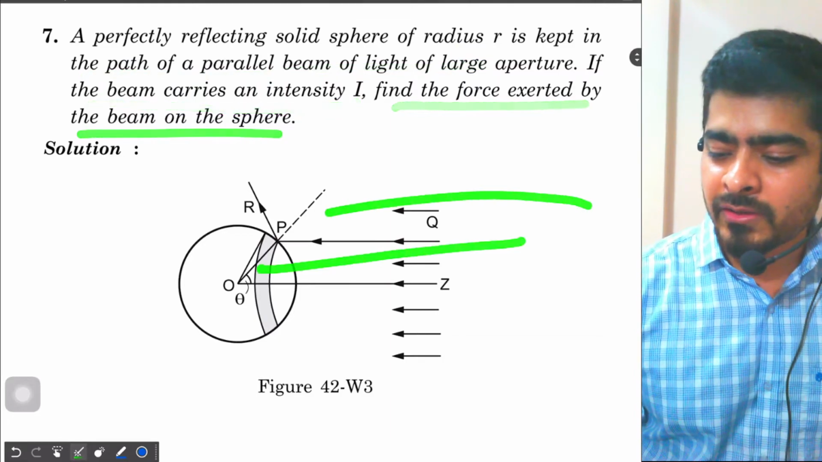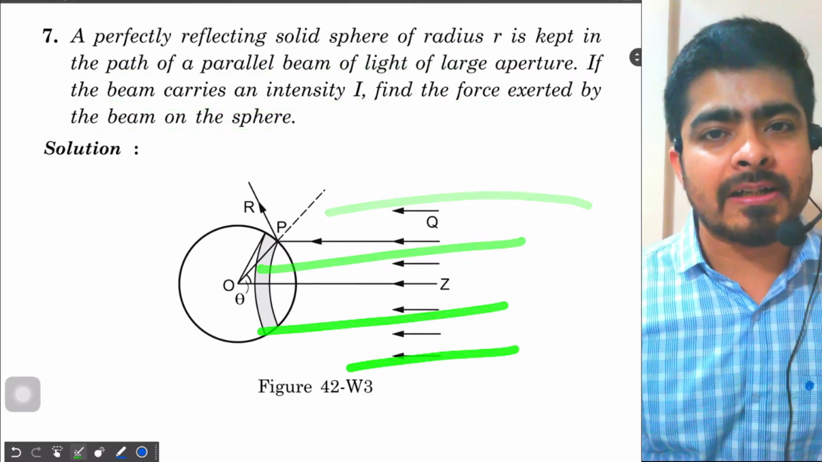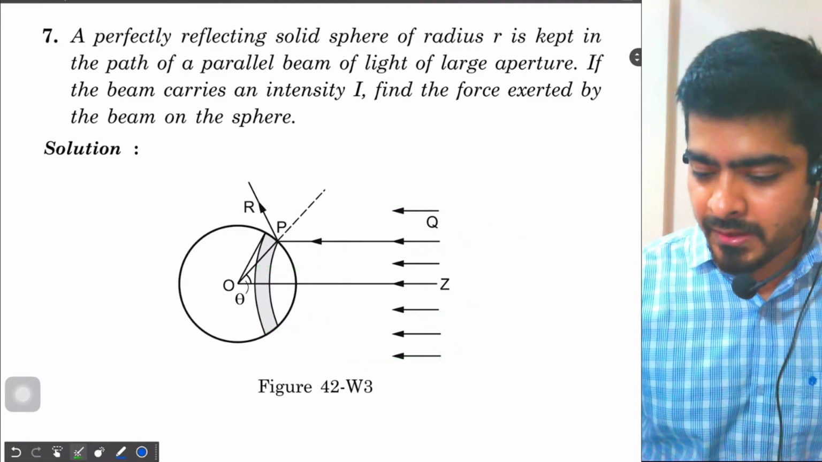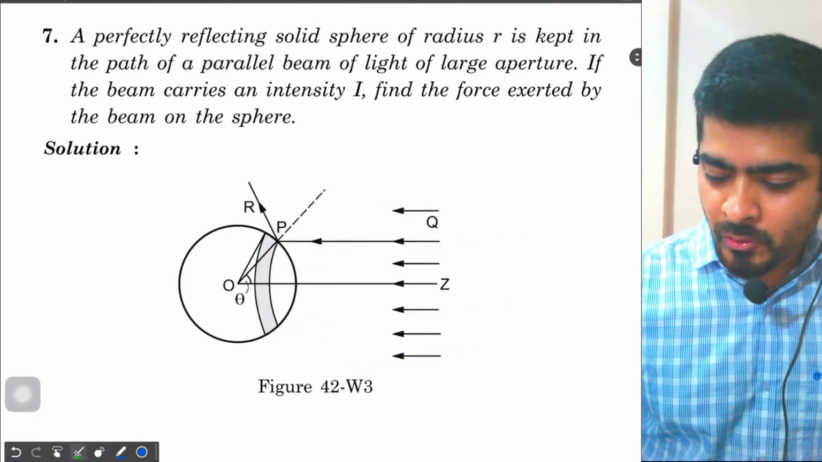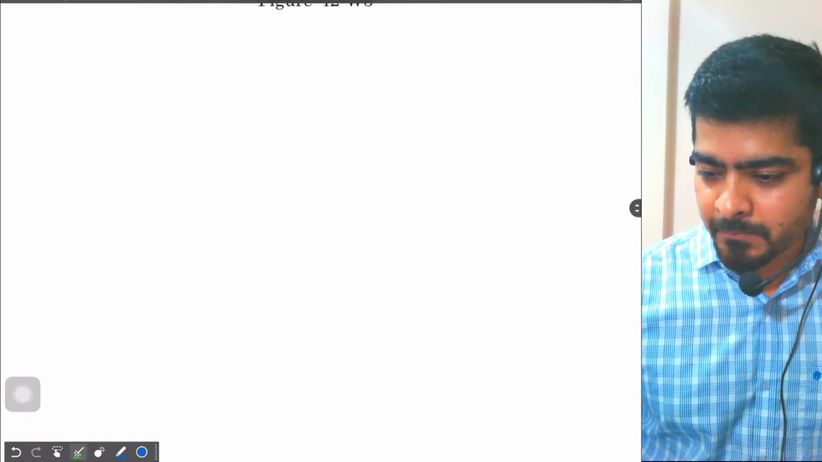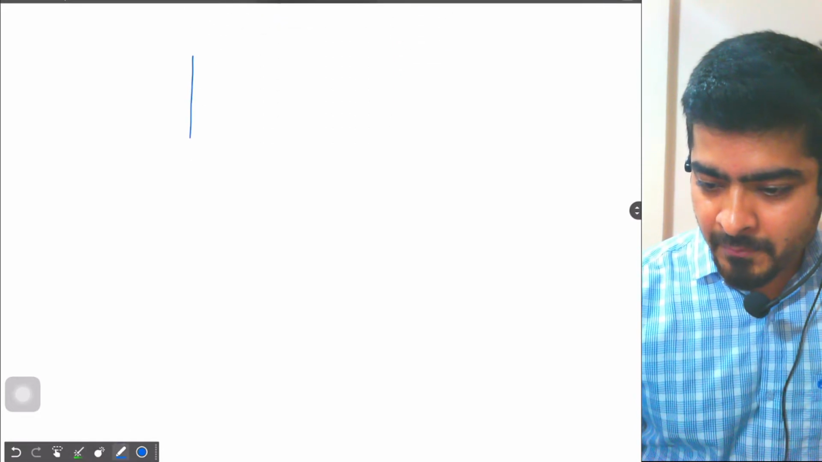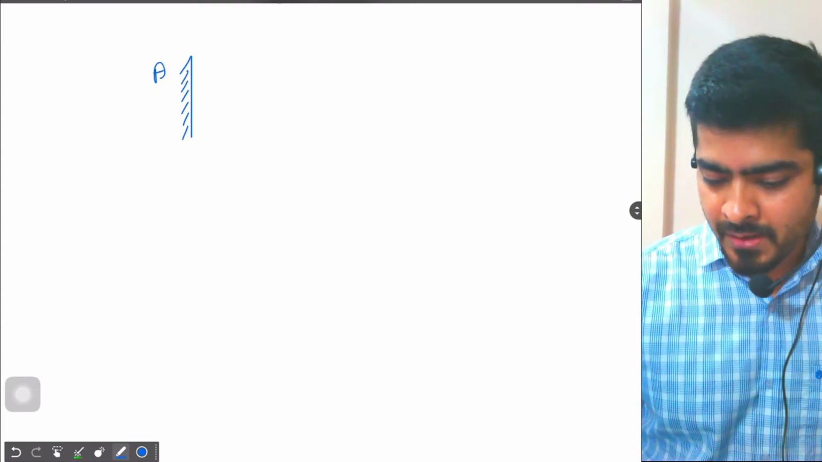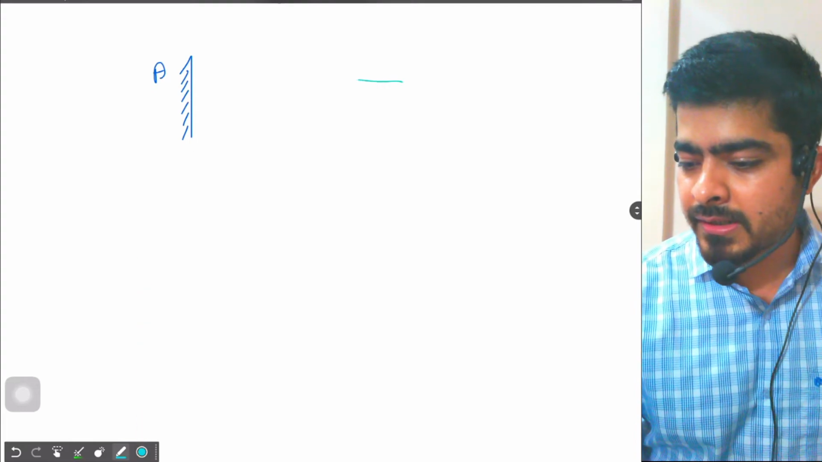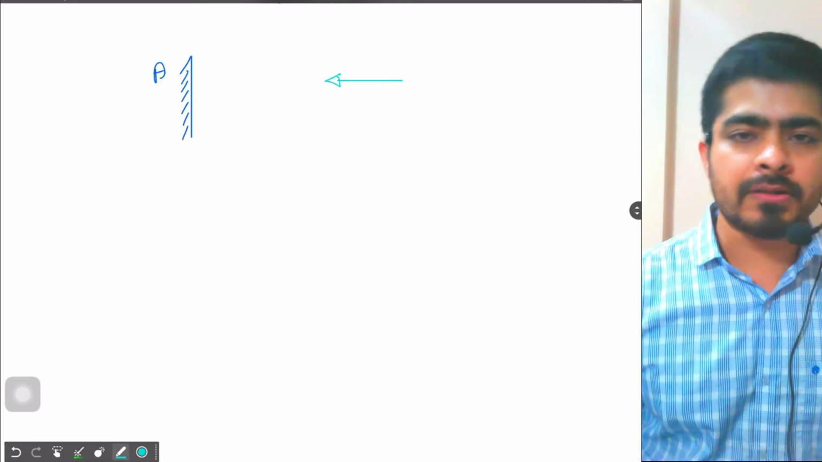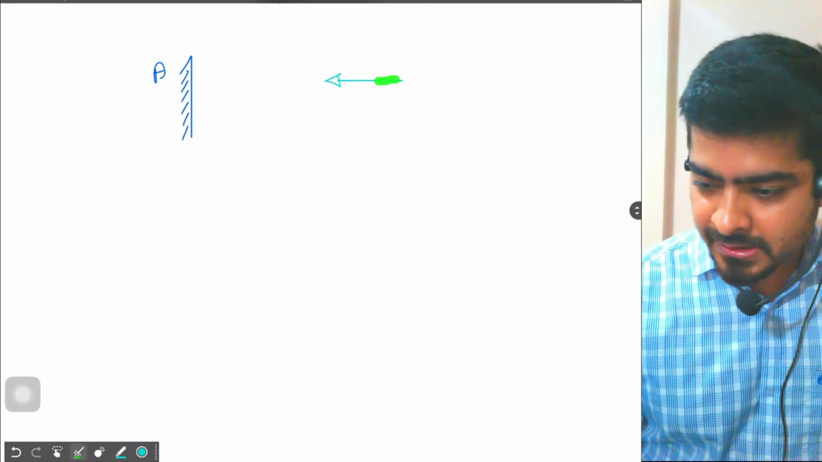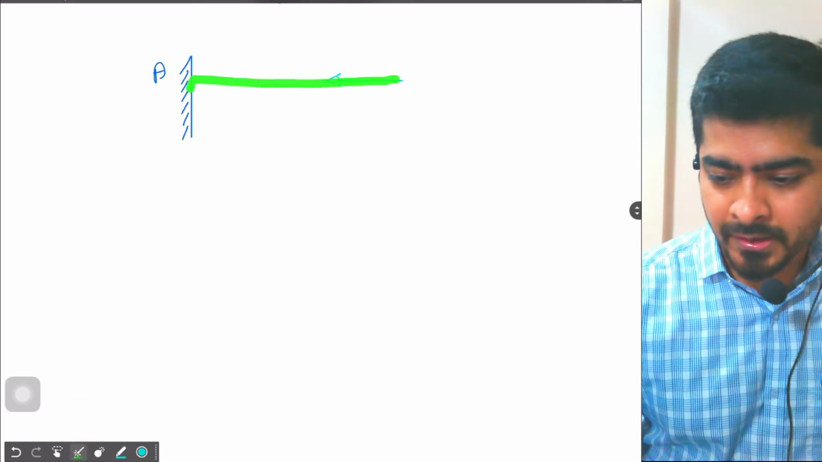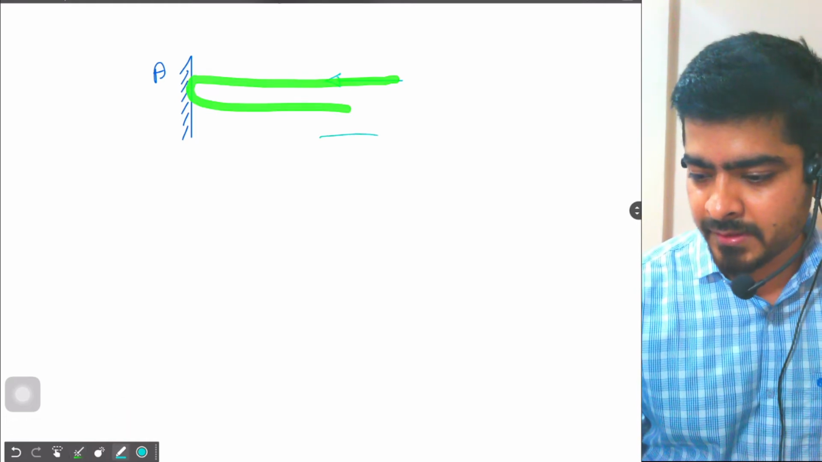So light is falling on the sphere and is getting reflected. So we have to find the force on the sphere, right? So before going into the sphere, let's first go through a simple example that if we have a mirror kept over here, of area A, and light is falling on the mirror. So this light is coming and incident on the mirror and is getting reflected back, right?